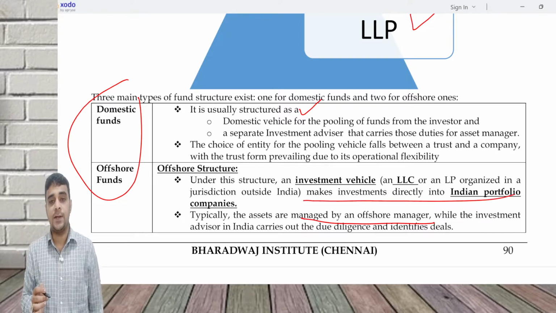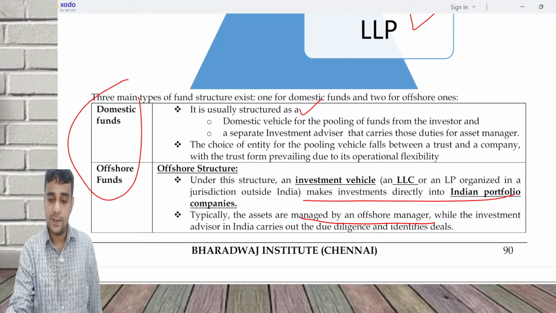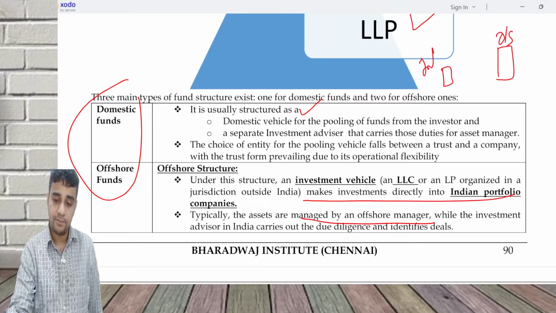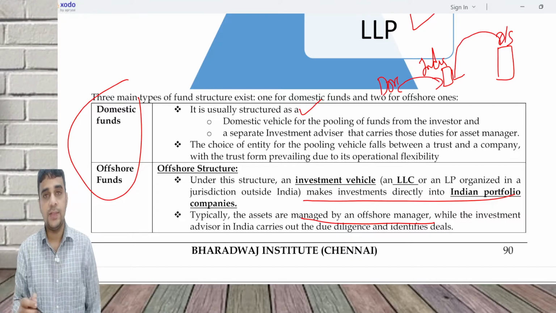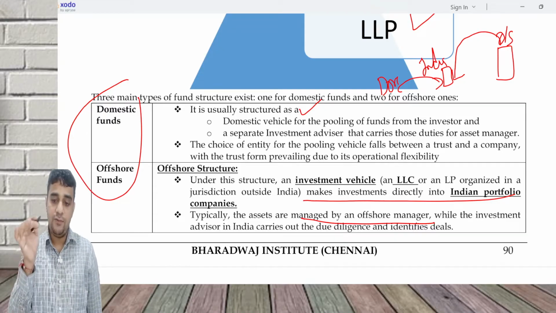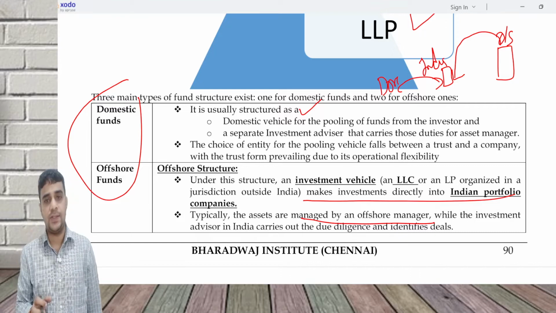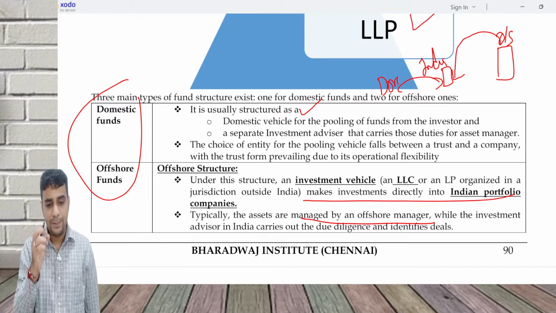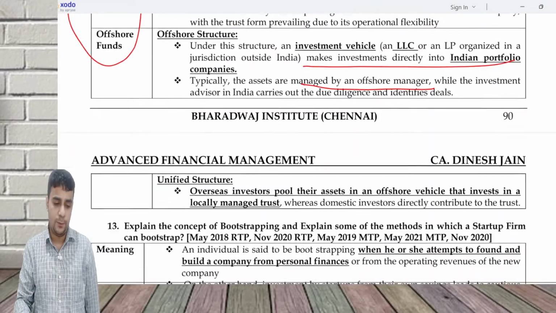What is unified structure is, again, it is a part of offshore fund, but in unified structure, what will happen is there is a company which is listed outside India. There's a trust which is in India. So it will invest in the trust. Some domestic investors will also invest in the trust. There's an outside investor who is there, which is registered outside India. They will be making their investment in the trust which is there in India. Some domestic investors will also be investing in the trust in India. So a unified structure will be able to raise money from domestic investors as well as outside investors.